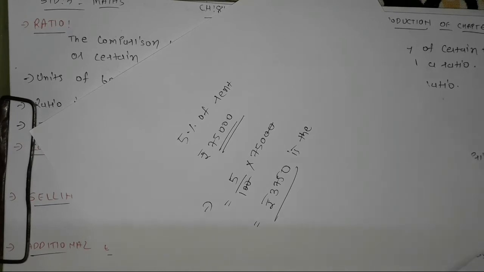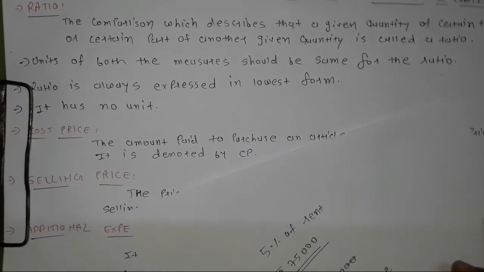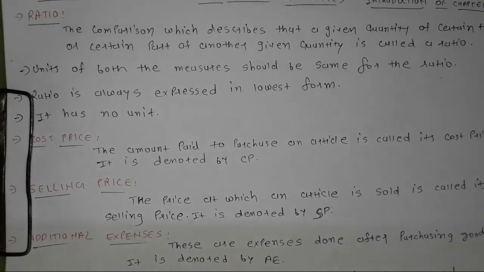Now our next topic is profit and loss. So what is profit and loss? To understand that, some nomenclatures are there that we have to first understand. The first thing is cost price. The amount paid to purchase an article is called its cost price. It is denoted by CP. CP means what? Cost price.